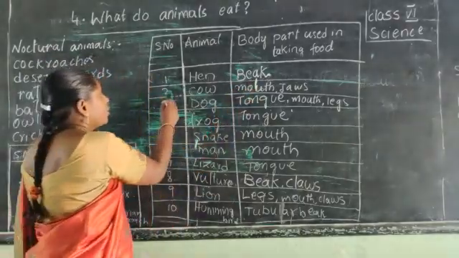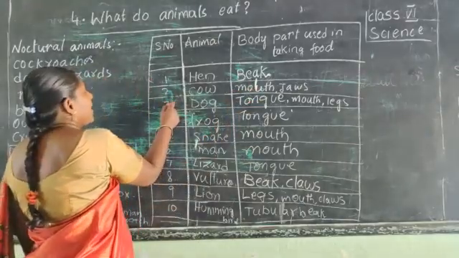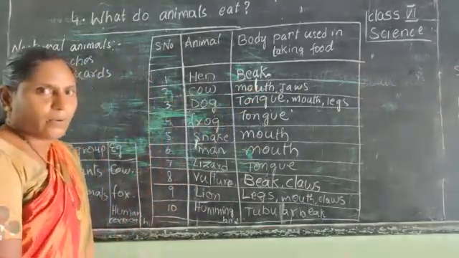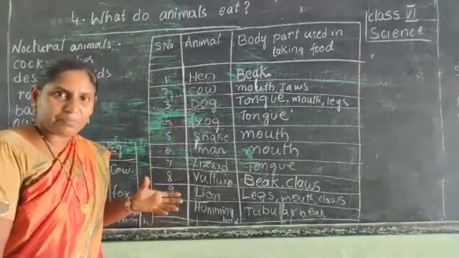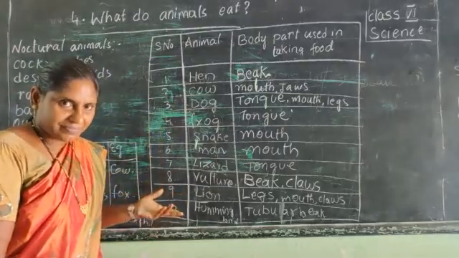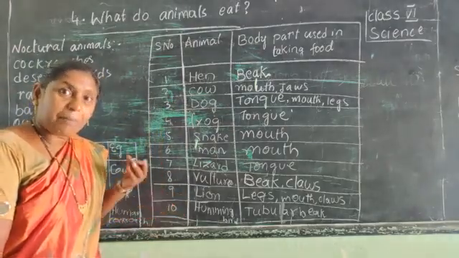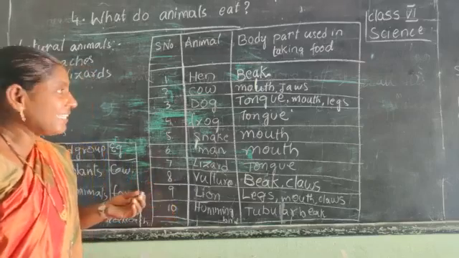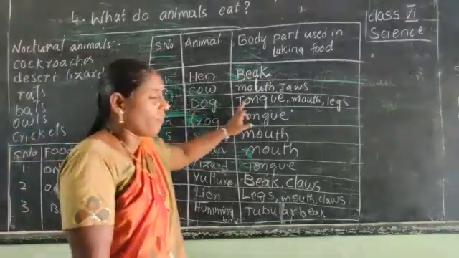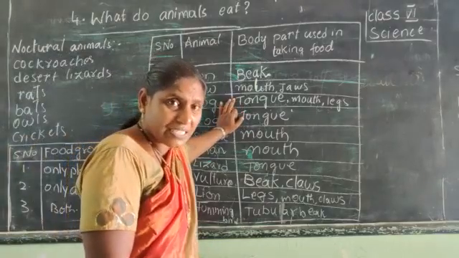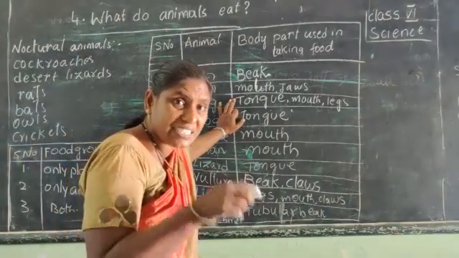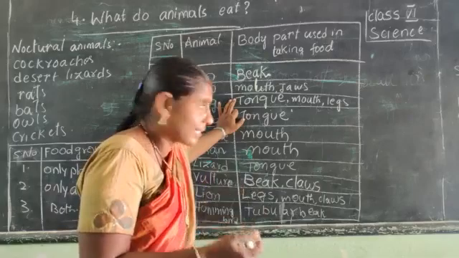The next one, dog. Dog is a pet animal. We give them biscuits. We give them milk. What is the body part it uses to drink the milk? It uses its tongue to lick the milk.